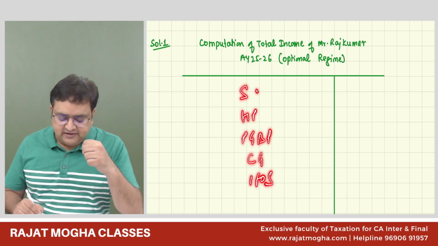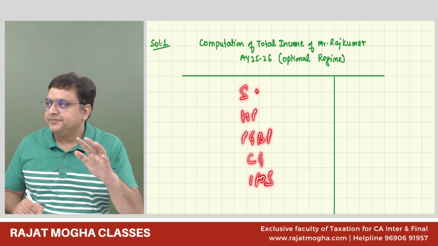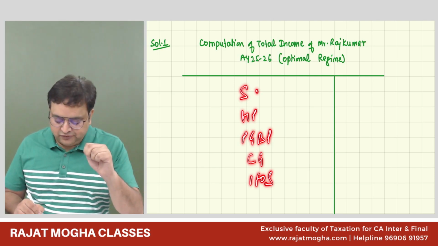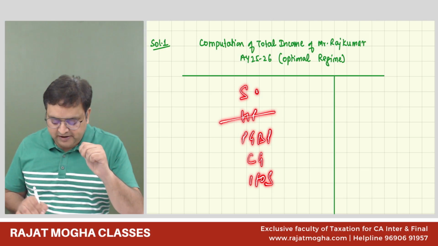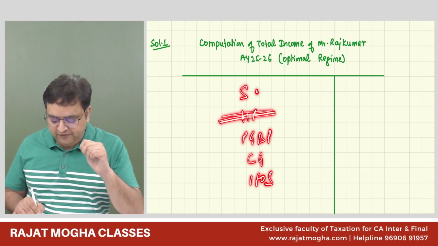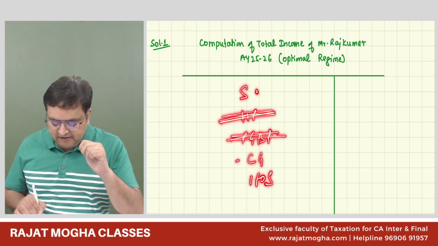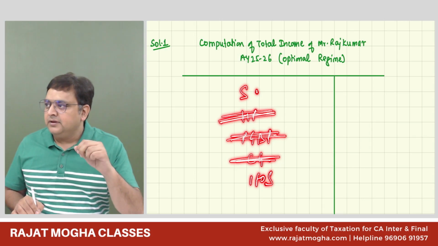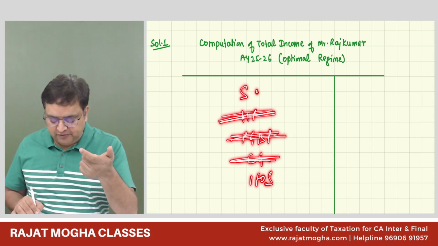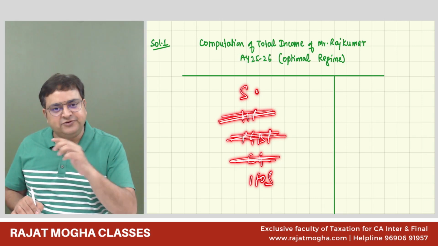Guys, I believe that in salary we have income. Agree? In house property, do you think we have income? No. In house property, we have not seen any income. We have not seen any income in PGBP, and we have not seen any income in capital gain. Just eliminate them. So we have 2 incomes. One is coming from salary, other is coming from IFOS. So we should only write this, right?